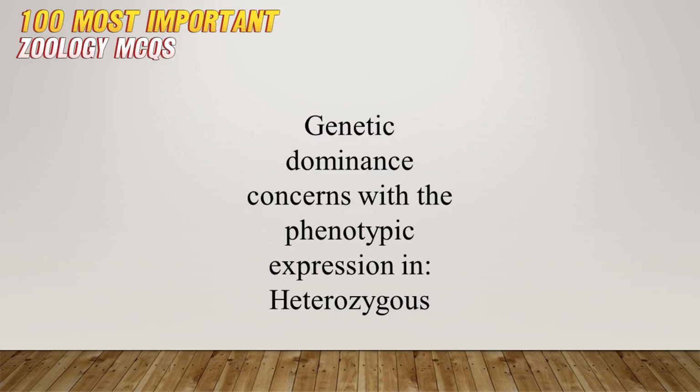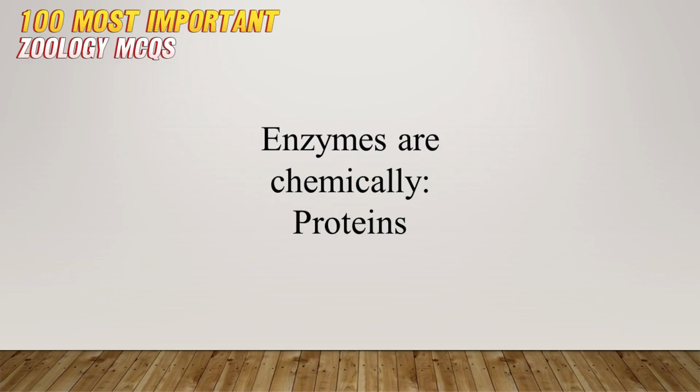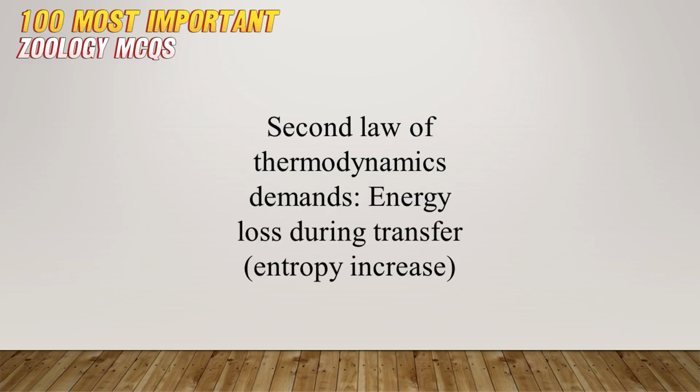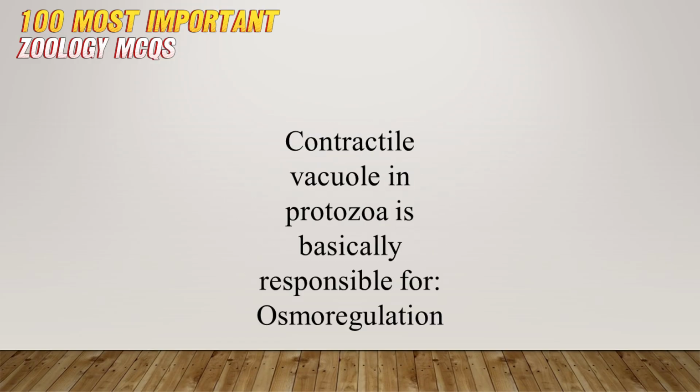Genetic dominance concerns the phenotypic expression in heterozygous. The first living organisms were bacteria, prokaryotes. Enzymes are chemically proteins. Theory of natural selection was initially proposed by Darwin. Second law of thermodynamics demands energy loss during transfer, entropy increase. The basic purpose of ecosystem is energy flow. Contractile vacuole in protozoa is basically responsible for osmoregulation.